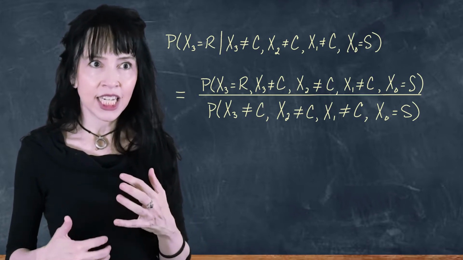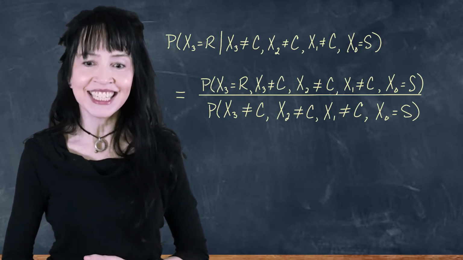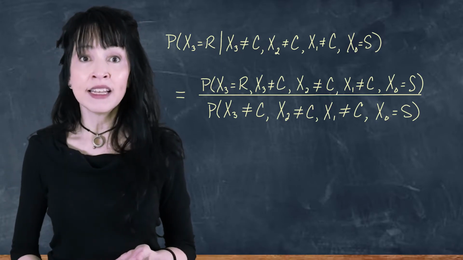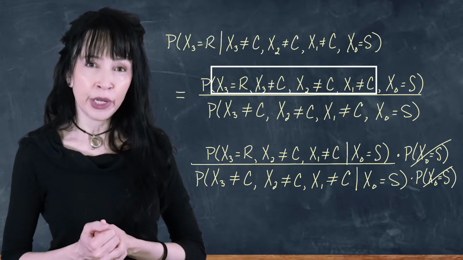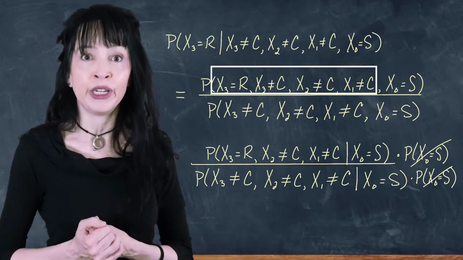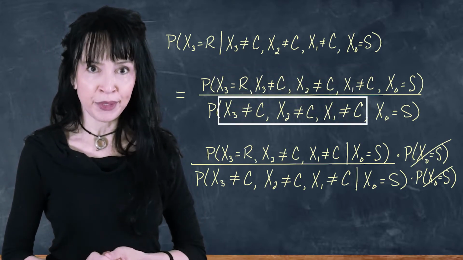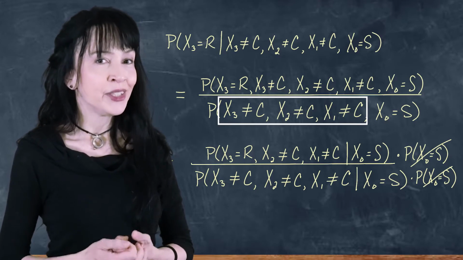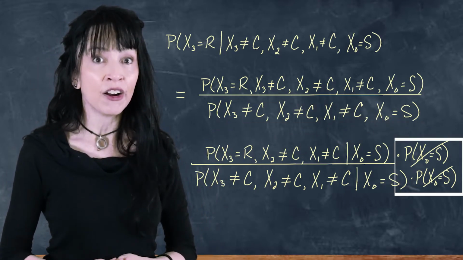And to get back into that conditional land where the transition probability matrix can tell us things, I'm going to rewrite these as the conditional probability of all of this stuff given x0 equals sunny times the probability that x0 equals sunny, and the same in the denominator. So again, these probabilities cancel, which is a good thing because we don't know what they are.